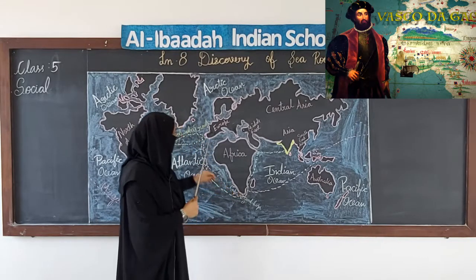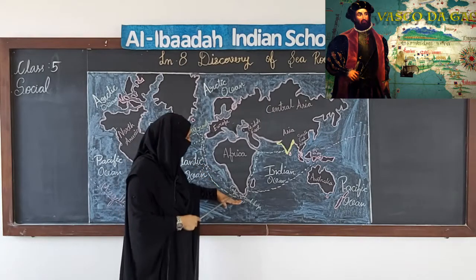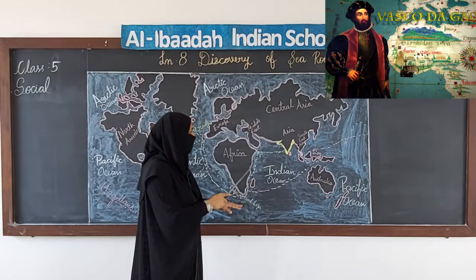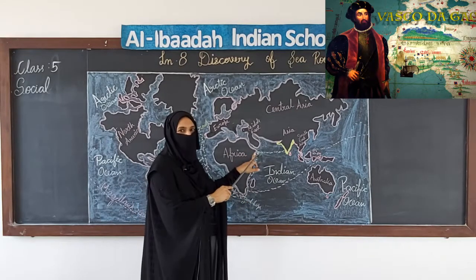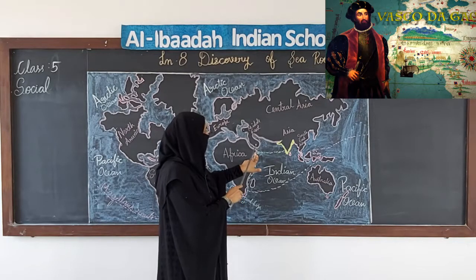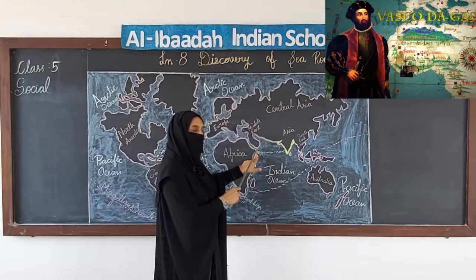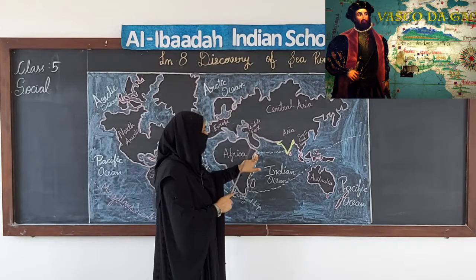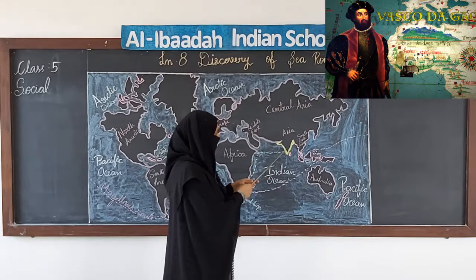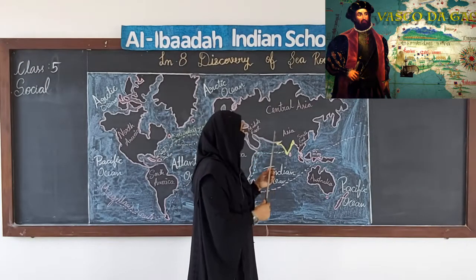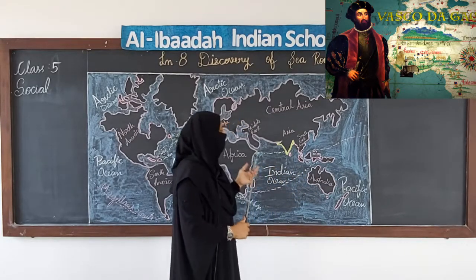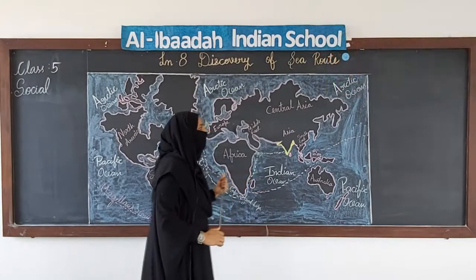So he travelled a little further from the coast and reached Zanzibar. From here he asked the Arabs how he was supposed to go to India. They showed him the way, and he reached Kozhikode, and then they all settled in Goa. So this was the story about Vasco da Gama.